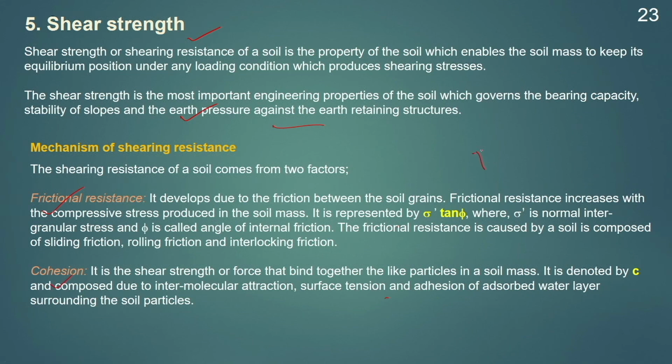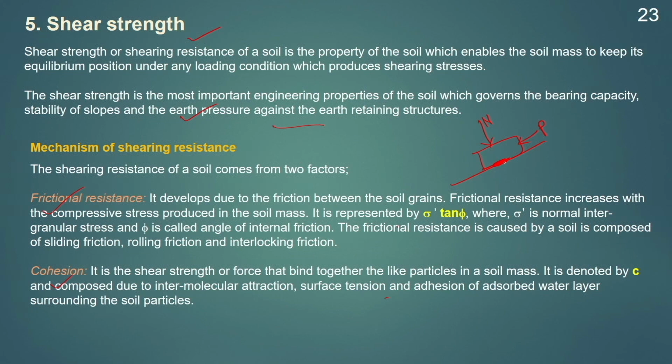So, if we take a block and apply a load N, and if we start to push the block in the forward direction, then this block will try to resist this movement, and this resistance will come from two components.